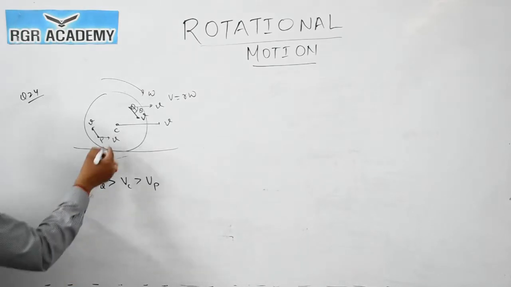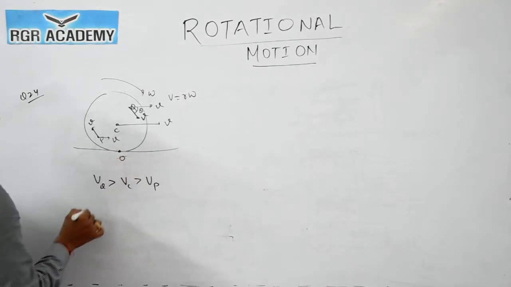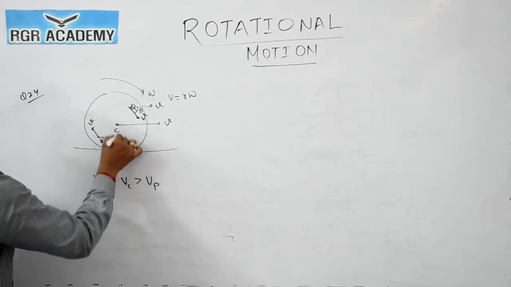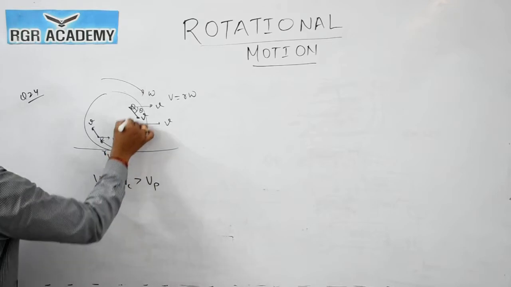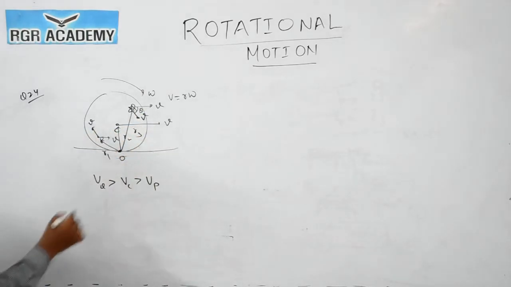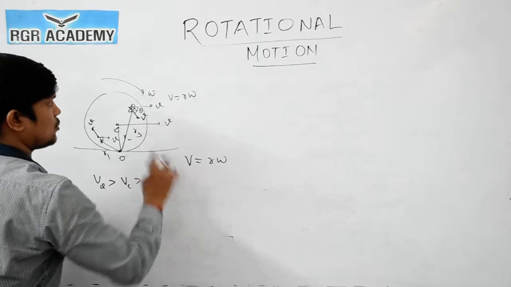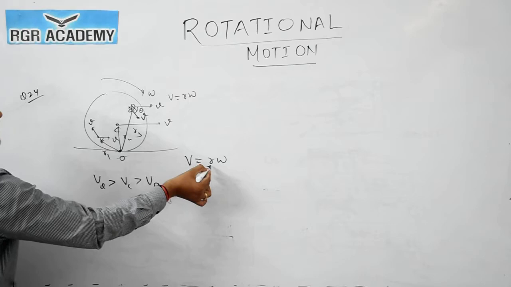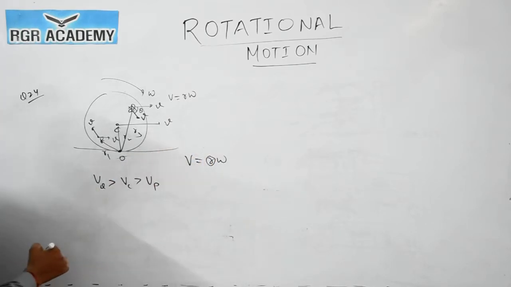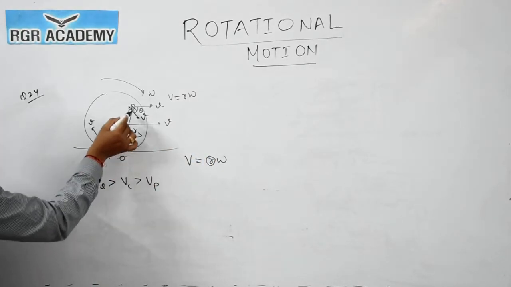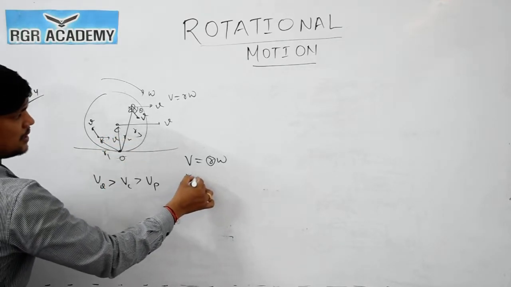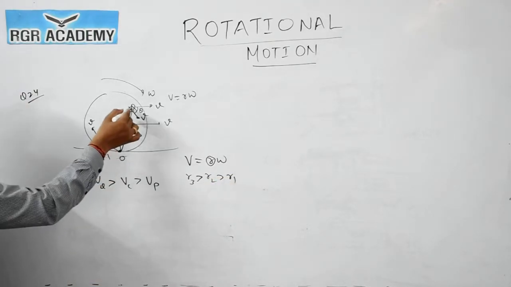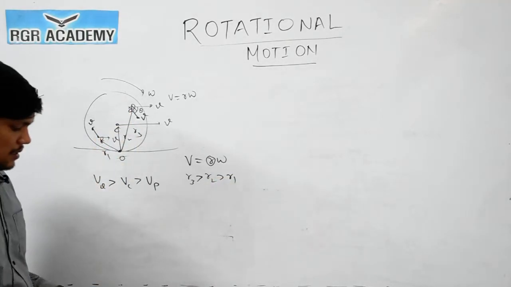Otherwise you can analyze the velocity with respect to this point O. You can consider this as R1, this is R2, this is R3. So we know that V is given by R into omega. Omega is the same for both. For which particle is the position vector larger? If you see the diagram, we can say that the position vector R3 is greater than R2, greater than R1. Then we can say that the velocity of Q will be greater than C, greater than P. So option number 2 is correct.